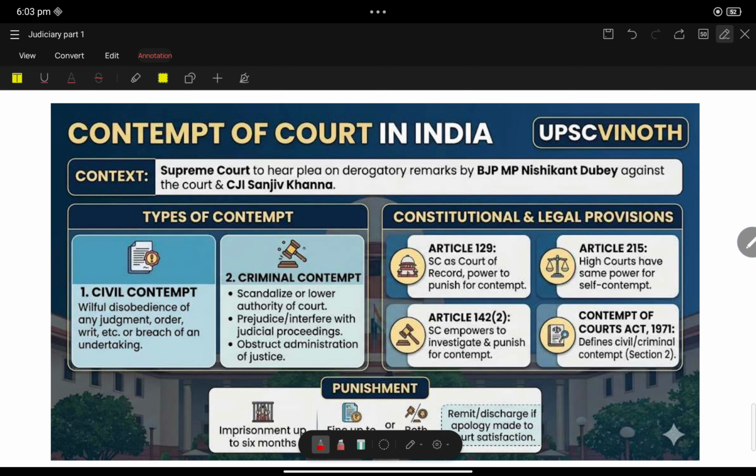So first thing, contempt of court in India. Why is it in the news? The Supreme Court agreed to hear the plea on a derogatory remark by a BJP MP against the court and CJI Sanjeev Khanna. This person made a derogatory remark against the court and CJI, so this comes under contempt of court.